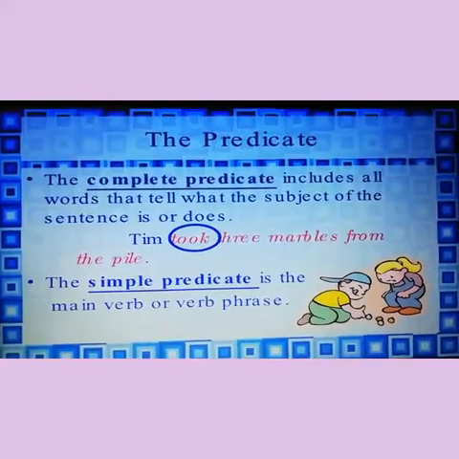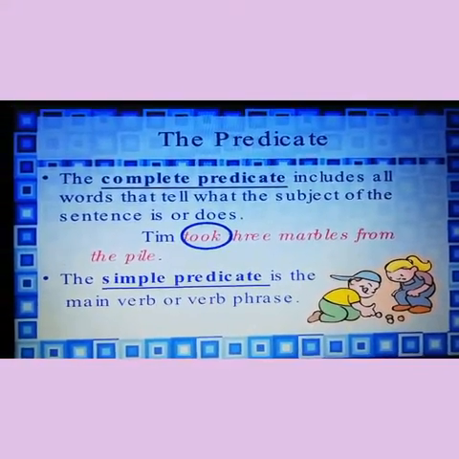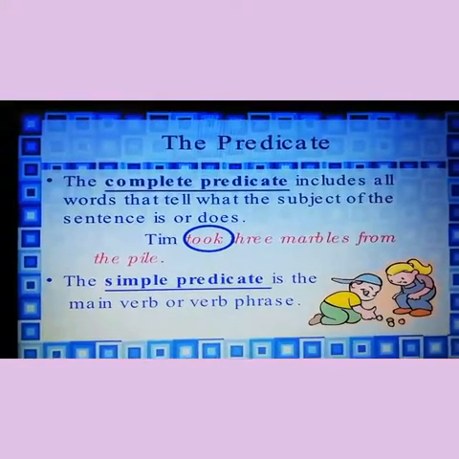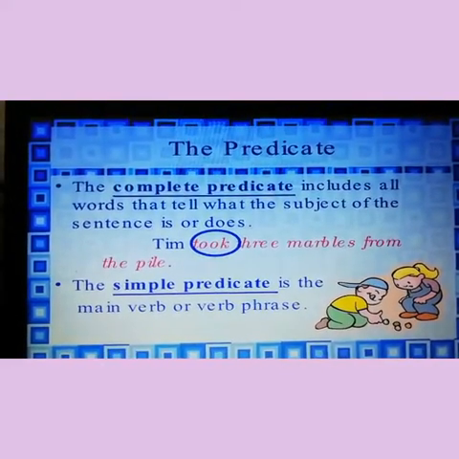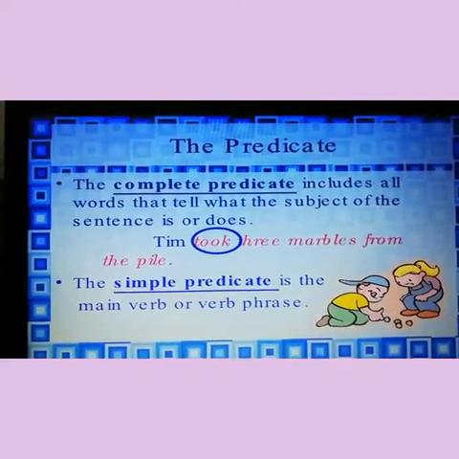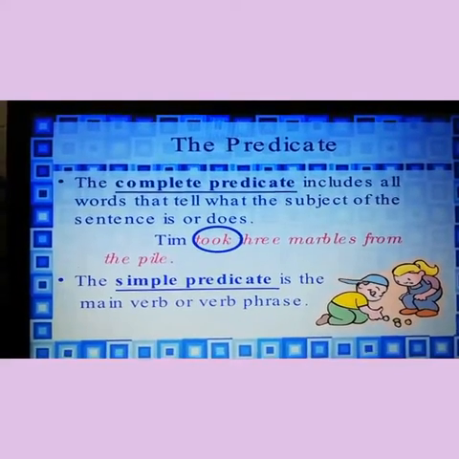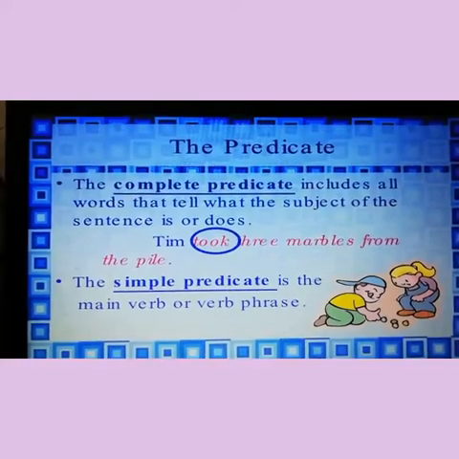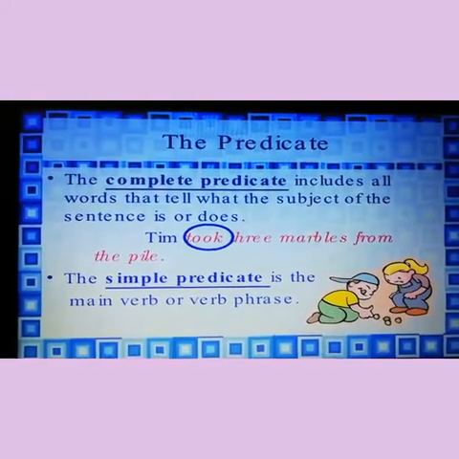Now, let's move to the second part of the sentence, that is the predicate. The complete predicate includes all the words that tell what the subject of the sentence is or does. My kids, a complete predicate tells us what the subject does, or the action that has been done by the subject. So, let's move to the example.